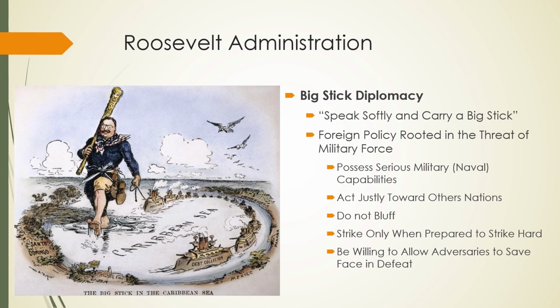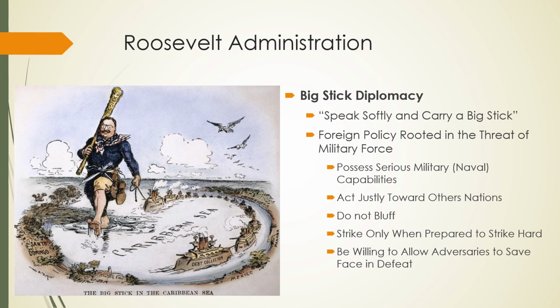All right, one is to possess serious military capabilities. That's the big stick. But notice it says naval. We're not really talking about an army at this point. We're talking about a big modern navy. In a previous video, we talked about Alfred Thayer Mahan and how Mahan was an advocate of building up the Navy. He had Roosevelt's ear, right? Roosevelt listened to Mahan. And remember, Roosevelt was the Assistant Secretary of the Navy at one time. So a modernization of the Navy where the U.S. builds these new modern battleships happens during the Roosevelt administration. Okay, so possessing serious military or at least naval capabilities.